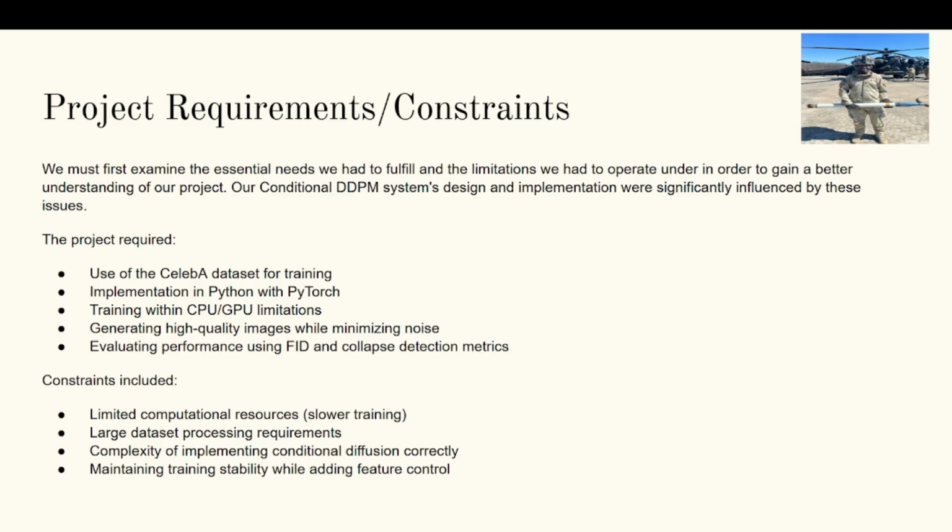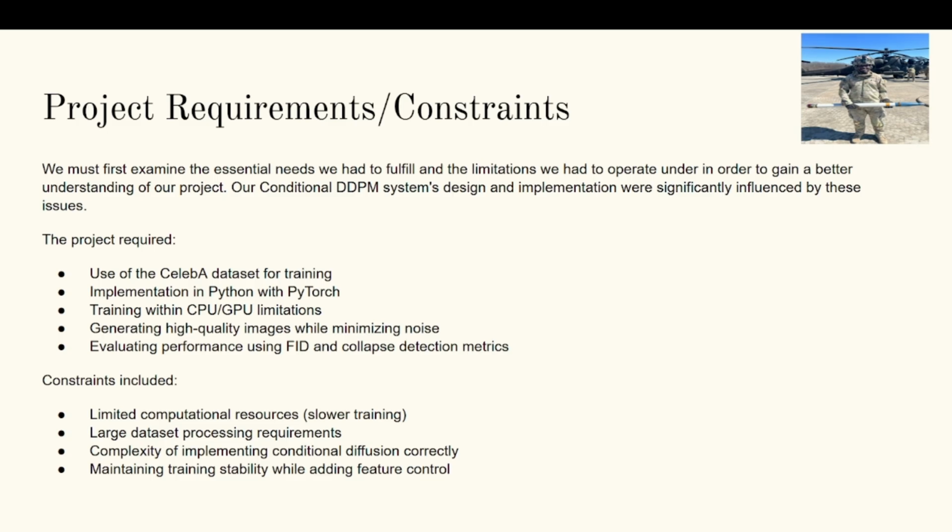In terms of constraints, one of the biggest challenges we faced was limited computational resources. Training diffusion models is very time intensive, especially on CPU and even with GPU support. Training still required careful optimization to avoid long run times. Additionally, the CelebA dataset is large, which created challenges in terms of memory usage and data handling.